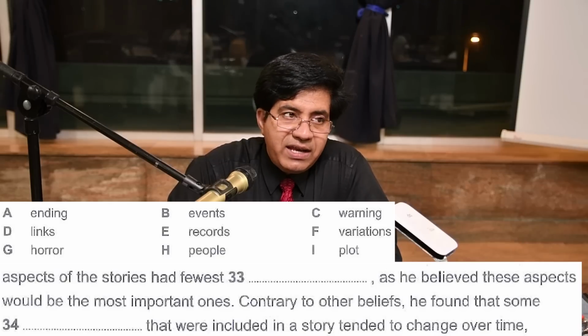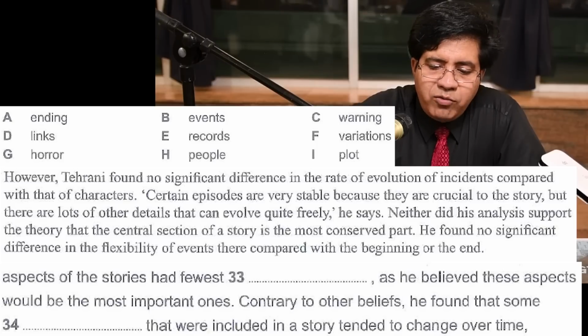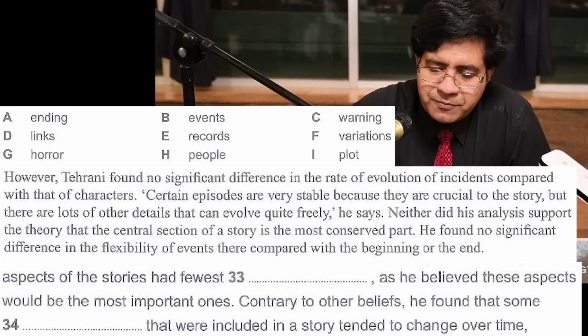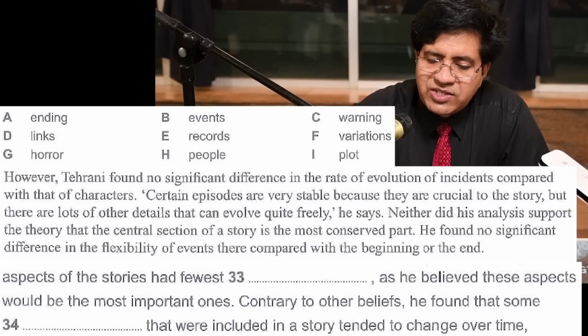Page 67, second paragraph. However, Tehrani found no significant difference in the rate of evolution of incidents compared with that of characters. Certain episodes are very stable because they are crucial to the story, but there are lots of other details that can evolve quite freely. Evolve means change.